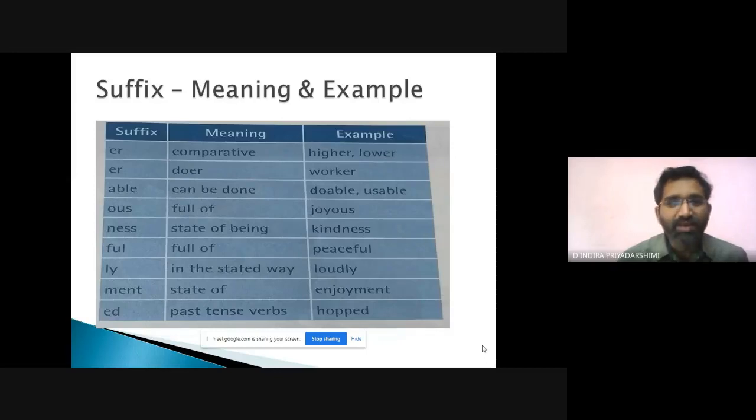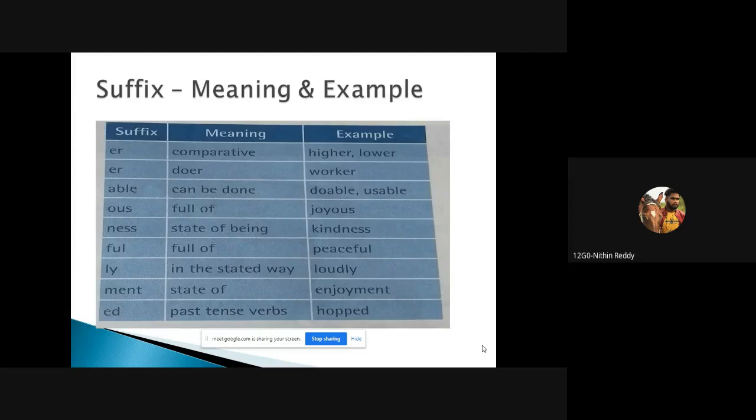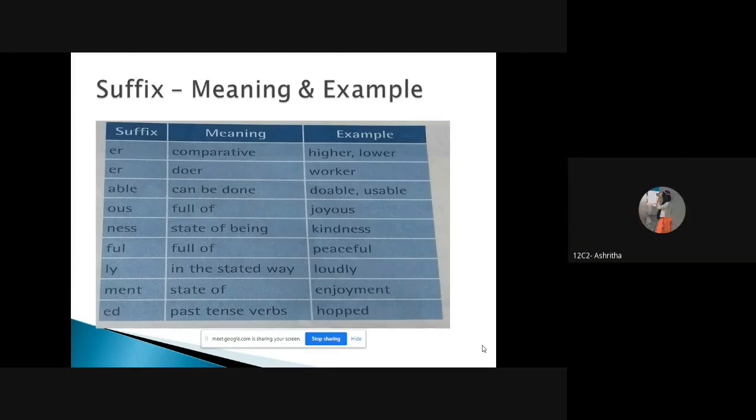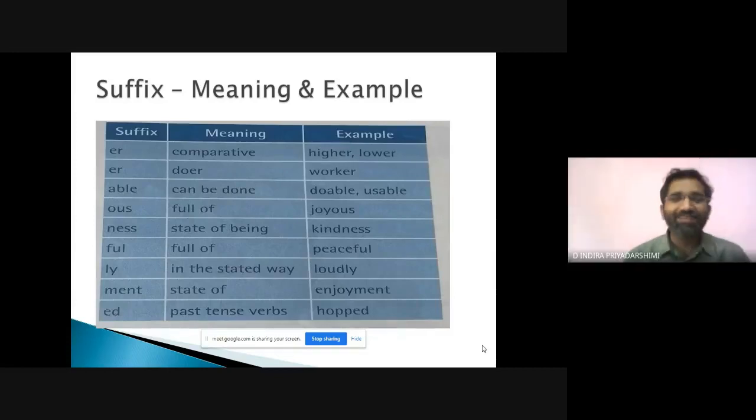Wonderful. Next we have -ful. Full means full of, like peaceful, painful, dreadful, wonderful, successful, beautiful, powerful, harmful, careful, useful, helpful, thankful. Done. Enough.